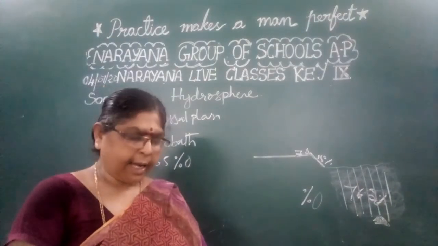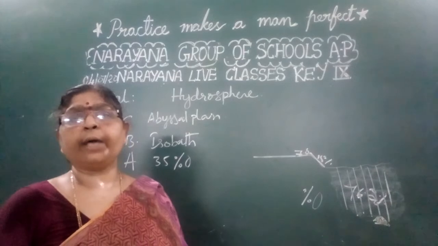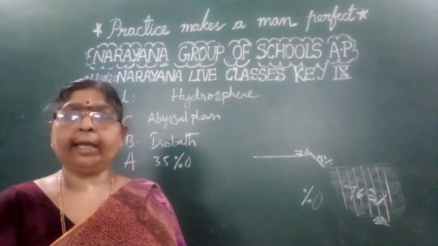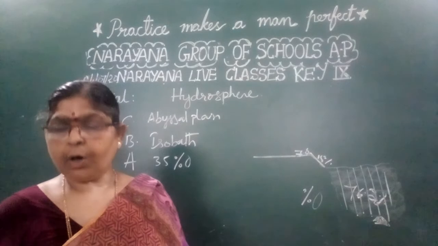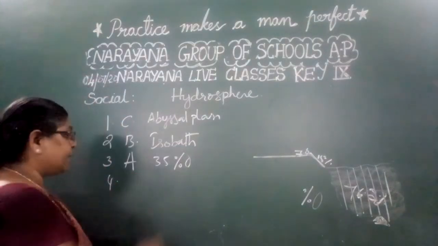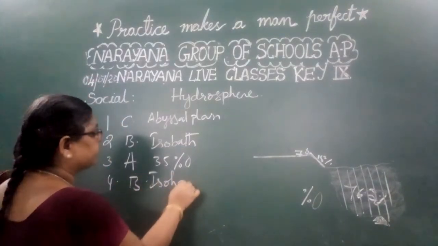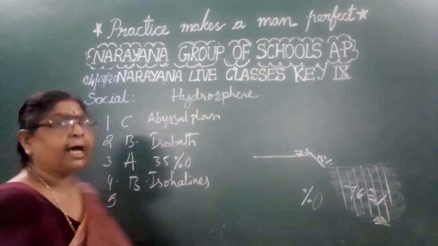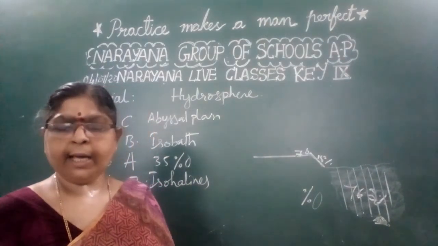Right, children? And I already told you, the lines that join areas having an equal amount of salinity in an ocean, what do we call them? We call them the isohalines. Option B, isohalines. These are the lines that join the areas of the seas having the same amount of salinity.